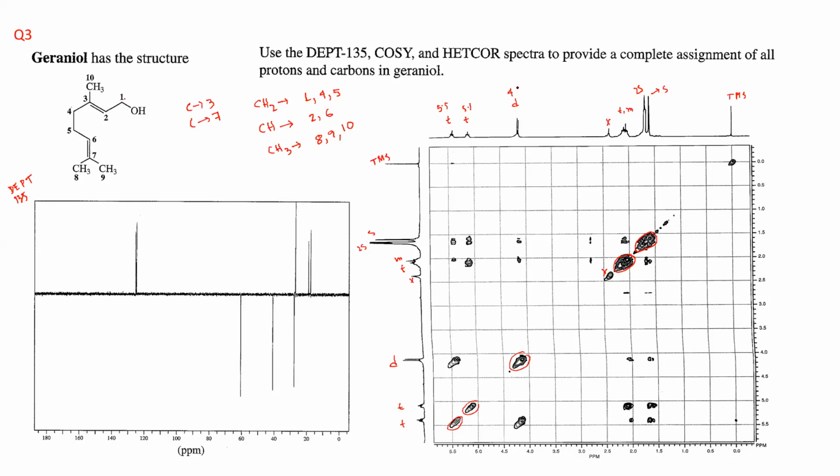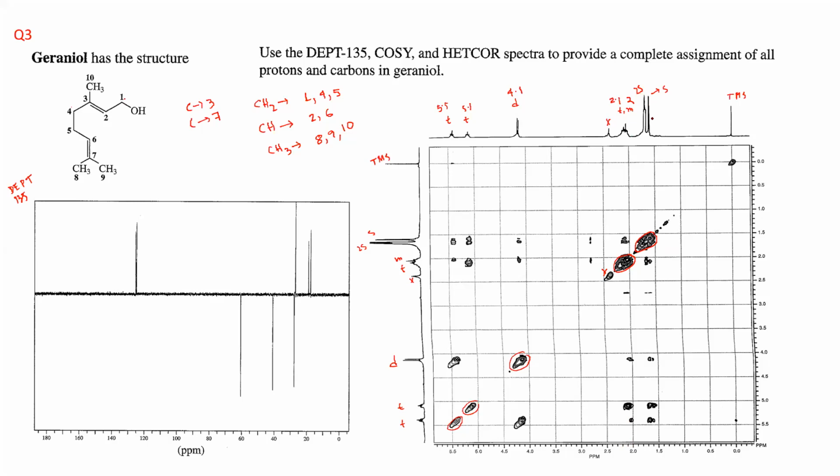These two are very close to each other, triplet and multiplet, so you can consider around 2. So the multiplet at 2 and the triplet maybe 2.1 or 2.2, you can consider.